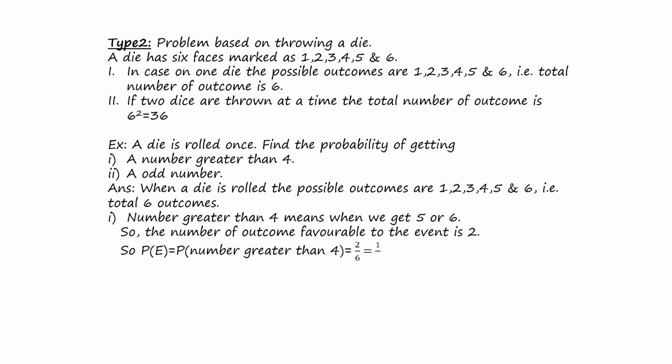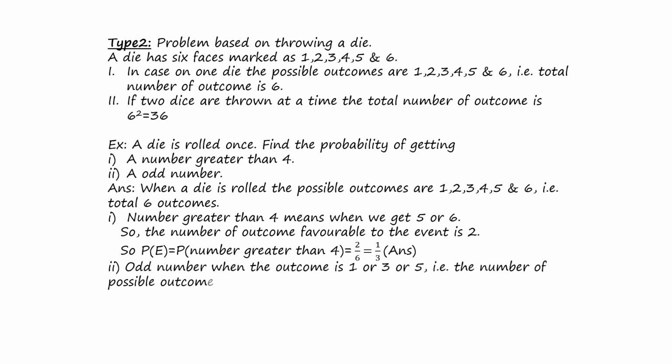So the probability of getting a number greater than 4 is 2 by 6, which equals 1 by 3. That is the answer. Second bit, odd numbers. In the case of rolling a die, there are only 3 cases in which we can get odd numbers, that is, if we get 1 or 3 or 5. So the number of outcomes favorable to the event is 3. So the probability of getting an odd number is 3 by 6, which equals 1 by 2.